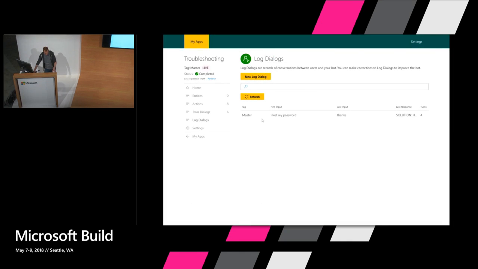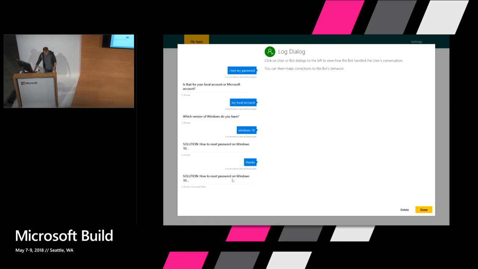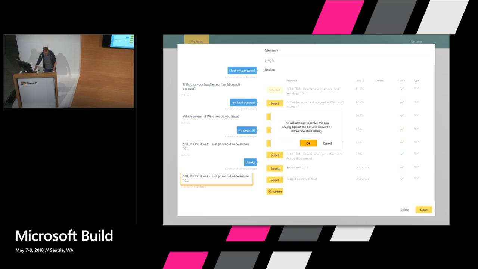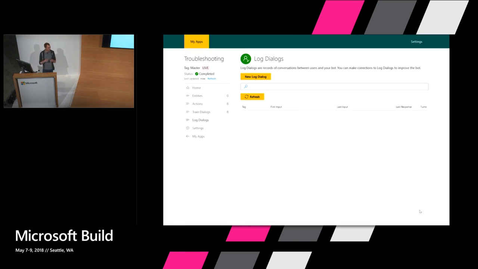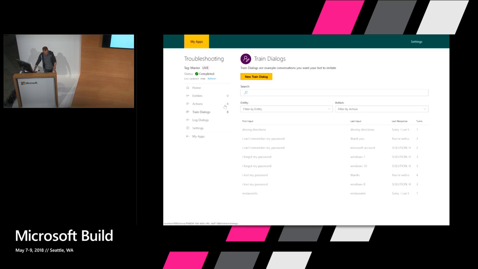That looks good. And then I'll make this one last correction here. And here, yeah, that should say, you're welcome. The point of showing you this is to illustrate that once you have these logged conversations coming in, it's pretty quick to make these corrections. So now the neural network in the background will go off and get retrained.